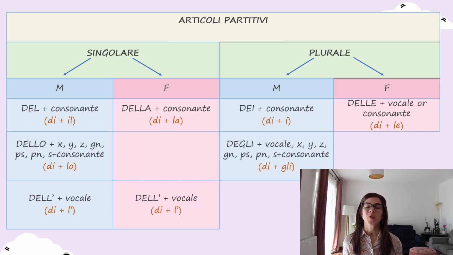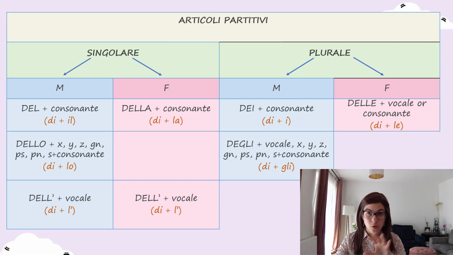Then in the plural, this time, we have dei for a masculine plural noun that starts with a consonant, and degli for a masculine plural noun that starts with a vowel or with x, y, z, ñ, ps, pn, and s plus a consonant. And finally, for the feminine plural nouns, we have delle, pretty much for all of them, with a vowel or consonant, it doesn't matter, the partitive article for the feminine plural nouns is delle.